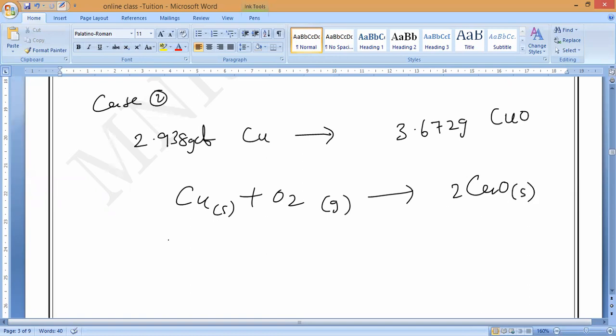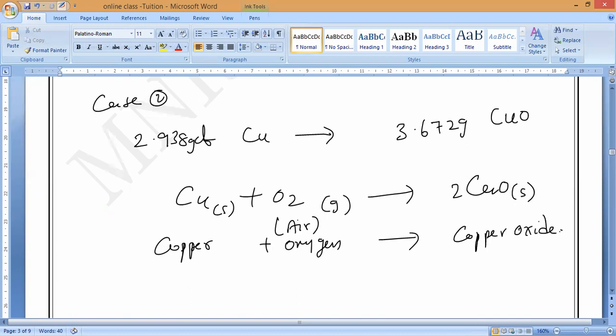If you don't know chemical symbols, you can write in words: copper plus oxygen. Oxygen will come from the air, by burning. Oxygen will form copper oxide. Understand? It is black in color. Now make it more informative: it is a black substance. That you should remember.